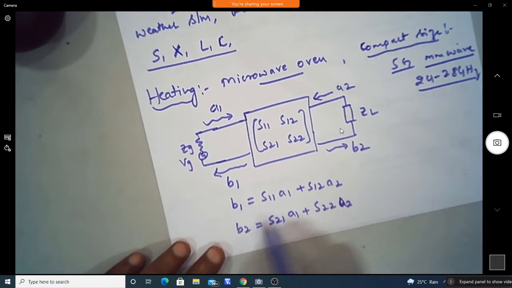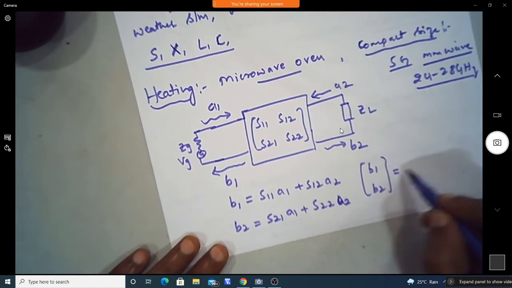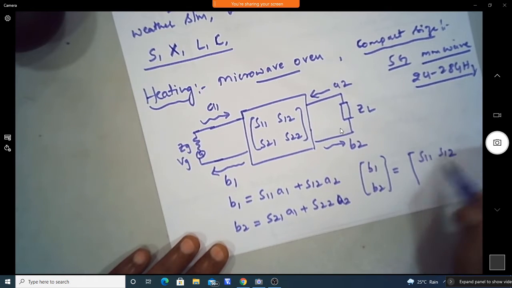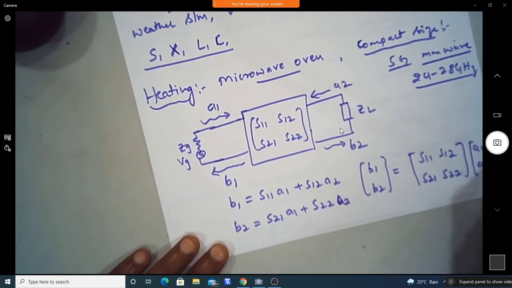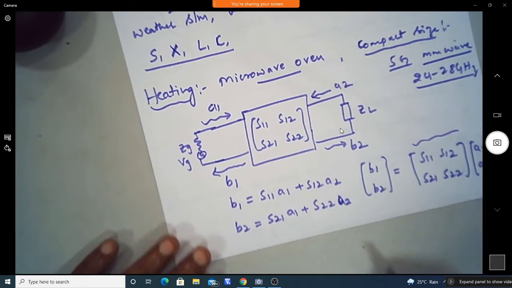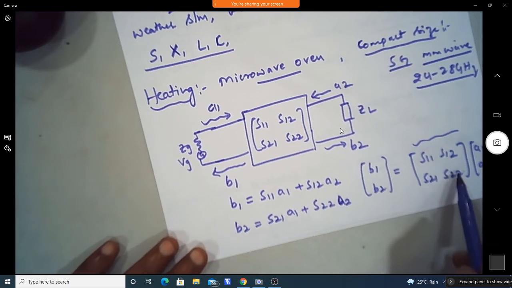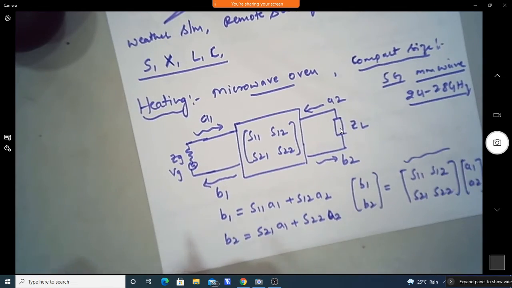So this is the reflected wave in terms of the incident wave and S parameters, and we can also write it in matrix form, that is S11, S12, S21 and S22, multiplying A1, A2. Now in the S matrix, the diagonal elements we call reflection coefficients, and the non-diagonal elements we call transmission coefficients.